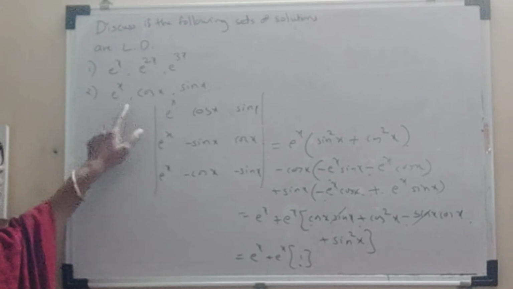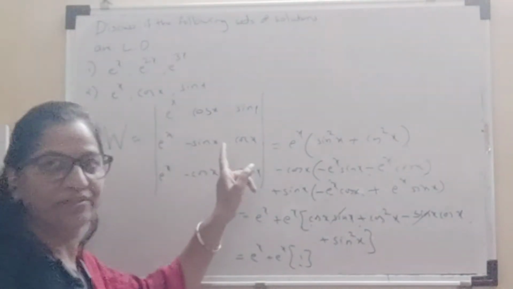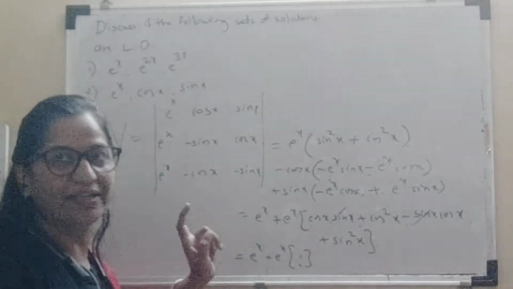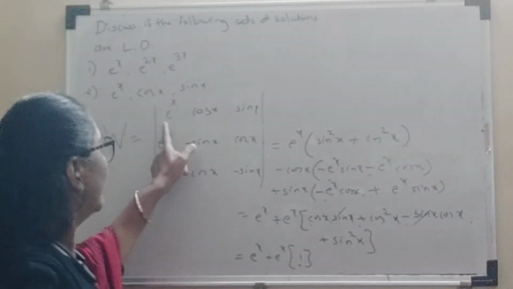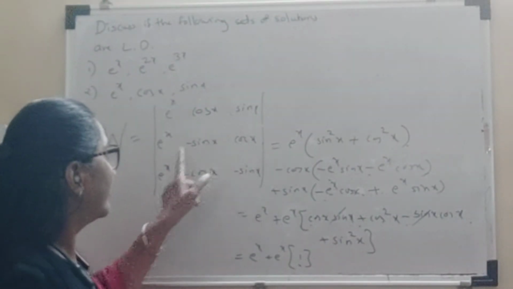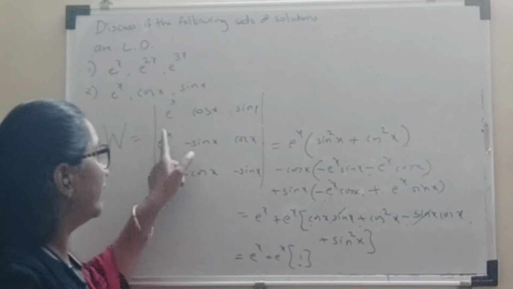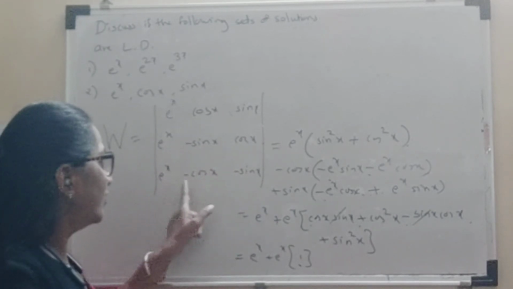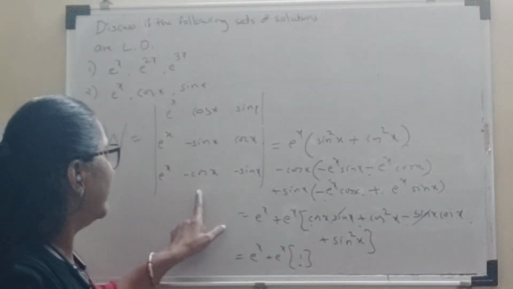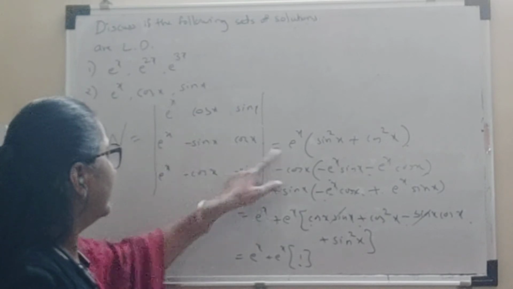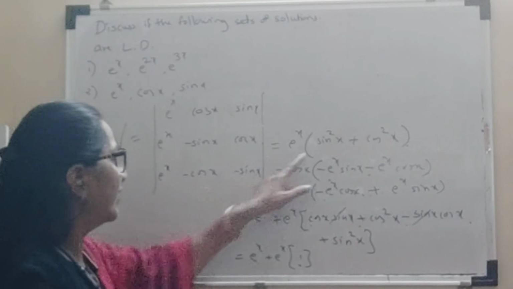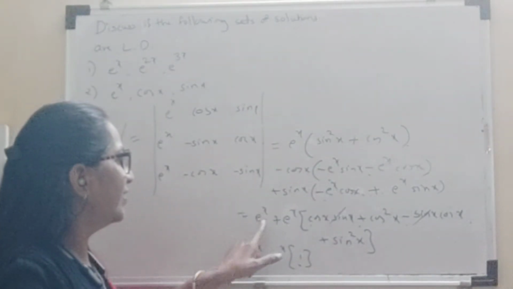Suppose e raised to x, cos x, sin x are three solutions of the linear differential equation, and its Wronskian is given by W equal to, with the given solutions as the first row: e raised to x, cos x, sin x, and the second row consists of the first order derivative of these solutions, and the third row consists of the second order derivative of these solutions. If we simplify it, then we'll get e raised to x in the bracket minus minus plus sin square x minus minus plus cos square x. So it is nothing but just e raised to x.